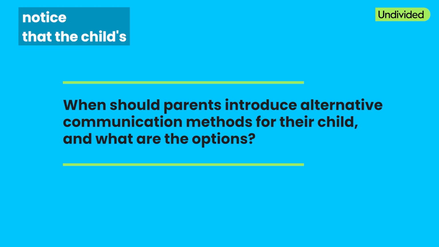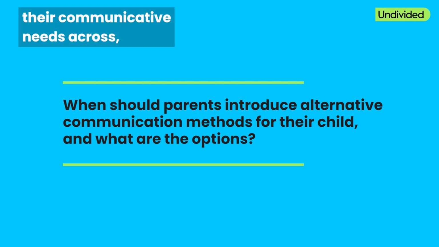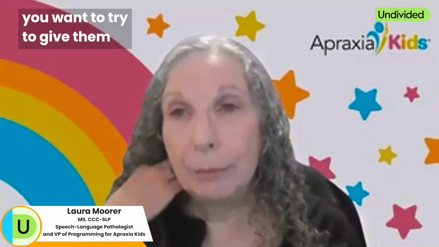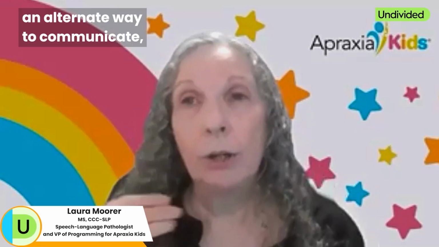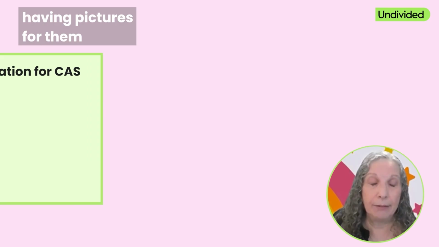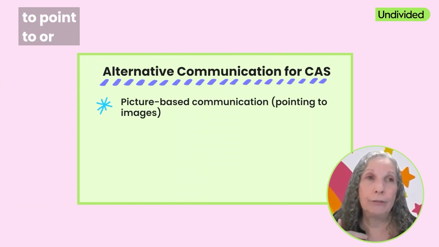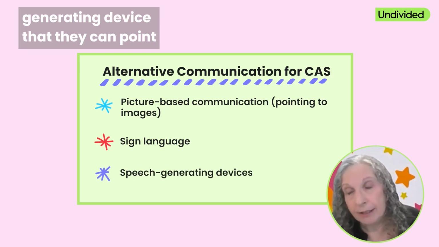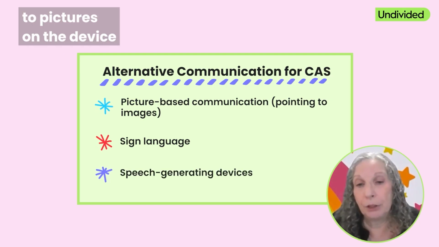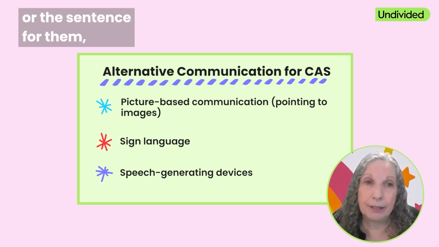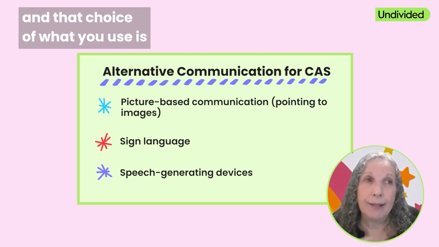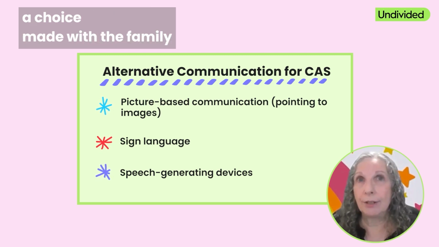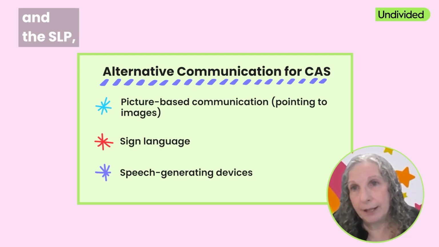As soon as you notice that the child's not able to get their communicative needs across, so they're having difficulty and they're having frustration around that, you want to try to give them an alternate way to communicate, whether it is having pictures for them to point to, or sign language, or a speech generating device that they can point to pictures on the device and it says the word or the sentence for them. And that choice of what you use is a choice made with the family and the SLP.